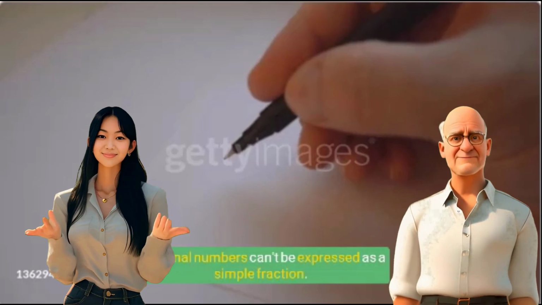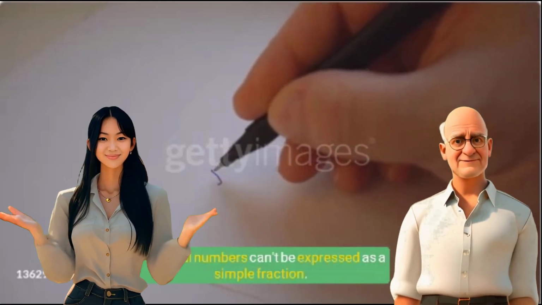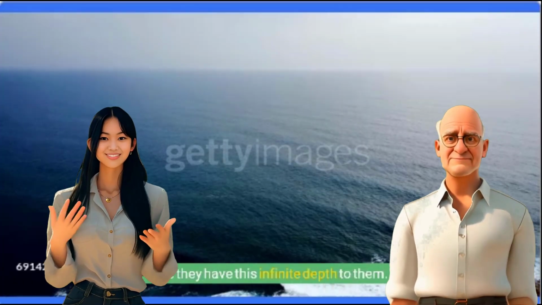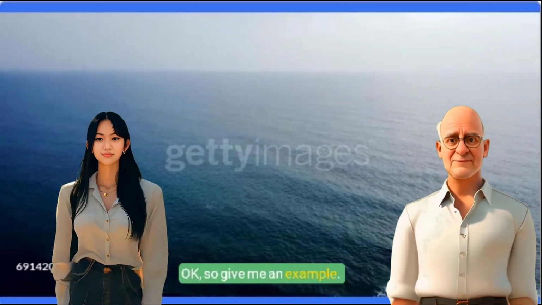Irrational numbers can't be expressed as a simple fraction. Their decimal representations go on forever without repeating. It's like they have this infinite depth to them. Okay, so give me an example. I need something I can wrap my brain around.